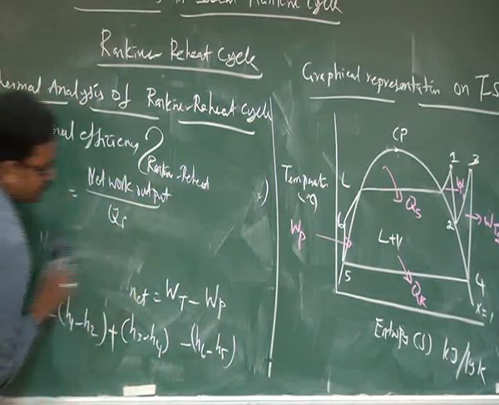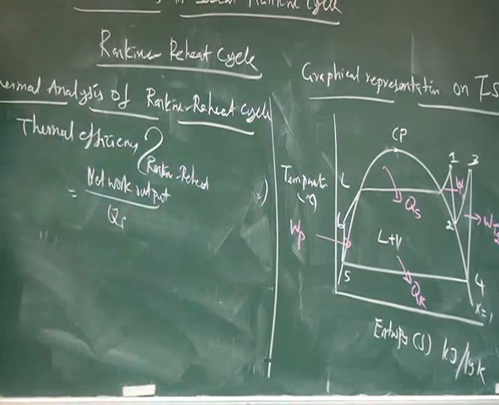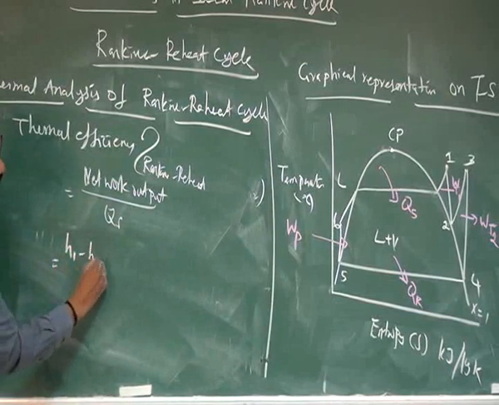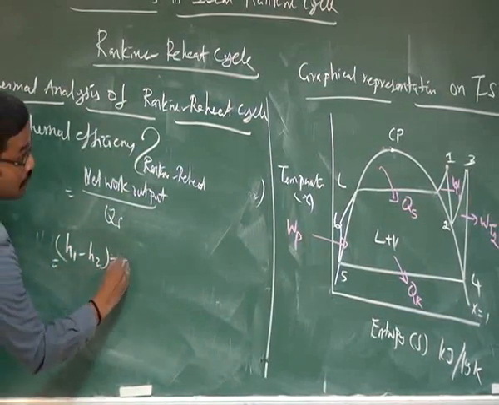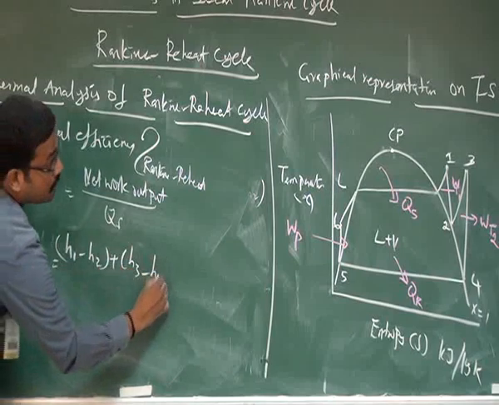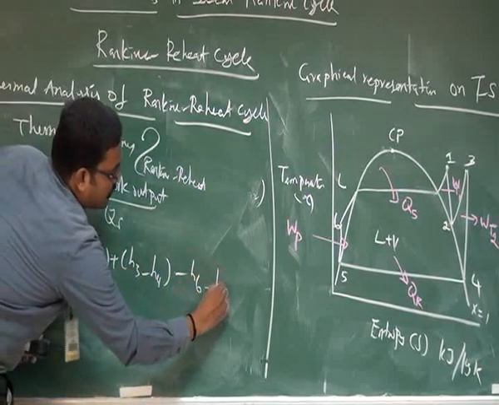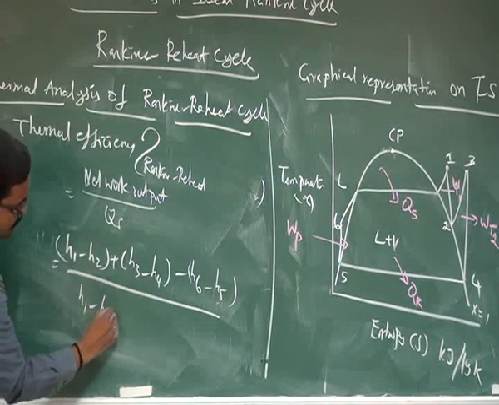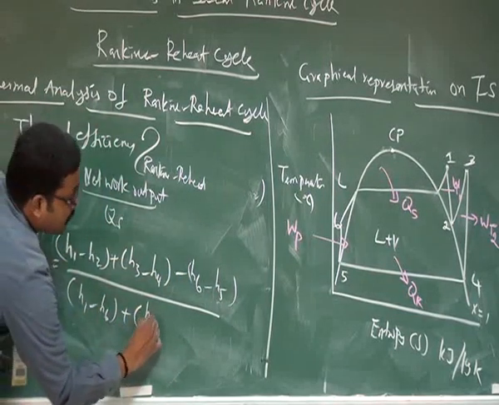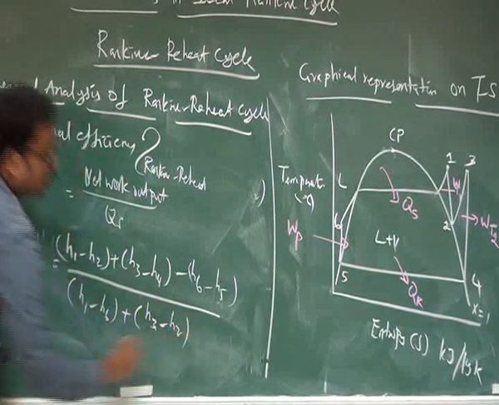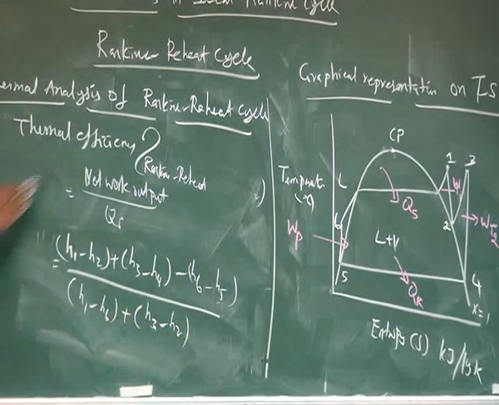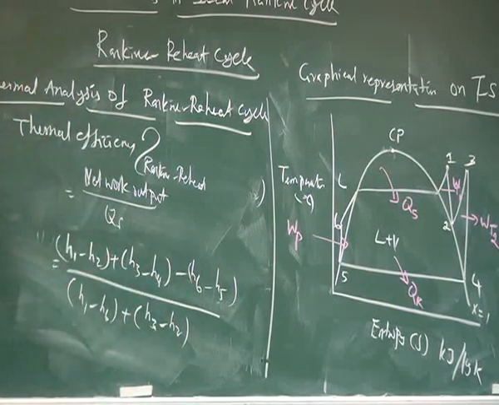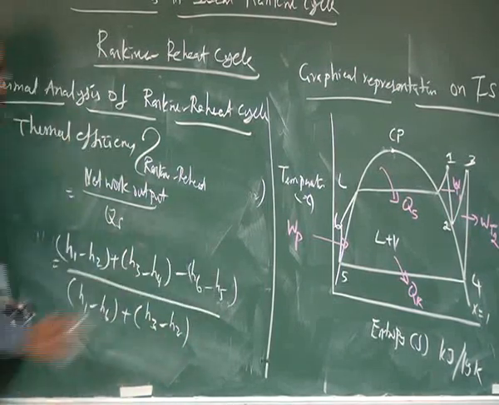The net output is H1 minus H2 plus H3 minus H4 minus H6 minus H5. The heat supplied is H1 minus H6 plus H3 minus H2. This is the Rankine reheat cycle with consideration of pump work. Without consideration of pump work, we can eliminate this term.